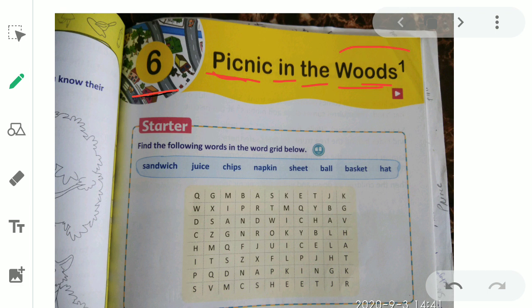Now, what is the meaning of woods? Woods means a small land, a small area where there are so many trees. It is not a forest, but woods are like a forest, but small in size. Forests are big in size, but woods are small in size. So woods means a small land, a small area with trees grown over there.